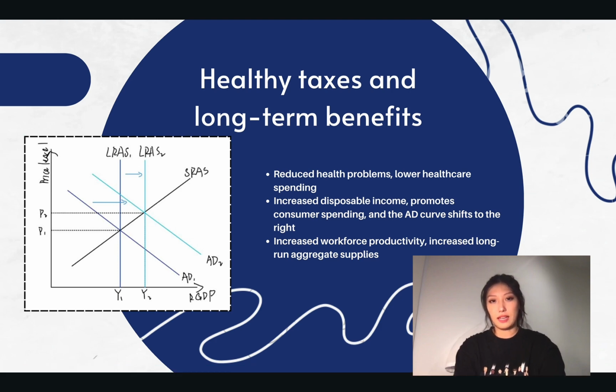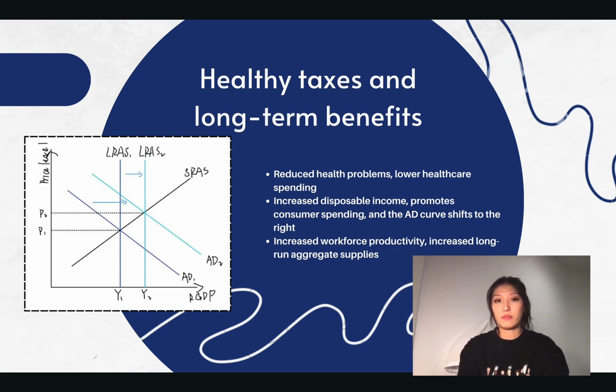Taxing unhealthy products may lead to improved public health outcomes. Fewer people consuming these products could lead to lower rates of health problems such as obesity, diabetes, and heart disease. This in turn can reduce healthcare spending in the long run. Lower medical costs may lead to an increase in disposable income, thereby boosting consumer spending, shifting the aggregate demand curve to the right. AD1 is the initial aggregate demand curve, and AD2 is an increase in aggregate demand due to a decrease in medical expenses.